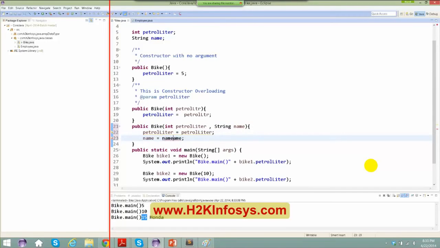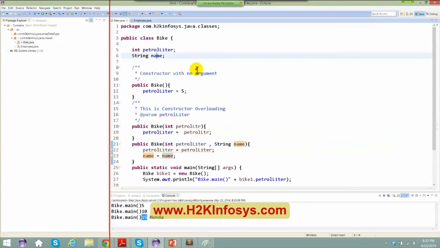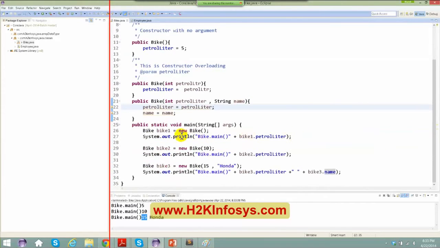If anyone is having any problems following, please ping me now. So what did I do here? I just changed the names according to the instance variable names. Now what I'm going to do is say this dot. So what I am saying is, the moment I invoke this constructor, initialize which value?